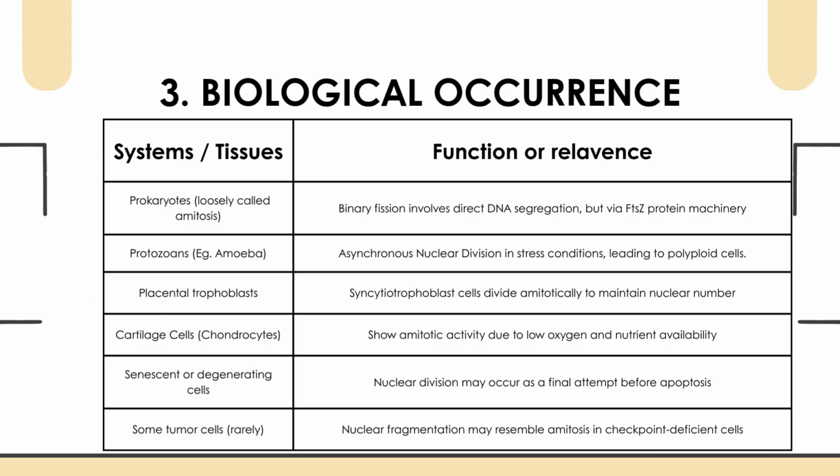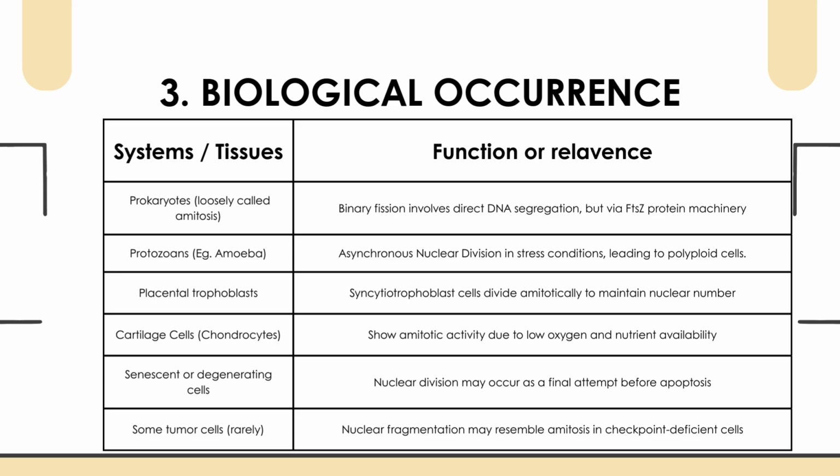Biological occurrence. Now, where do we find amitosis? It's rare, but important. In prokaryotes, amitotic-like division happens, but technically it's binary fission with FtsZ protein machinery. In protozoa like amoeba, asynchronous nuclear division occurs in stress conditions, leading to polyploid cells. This can help them store genetic material and later complete division when conditions improve.